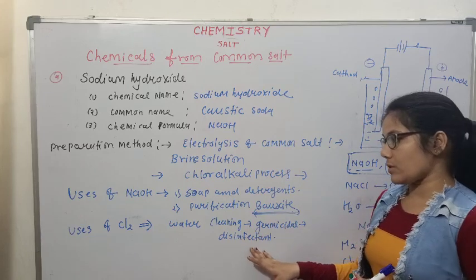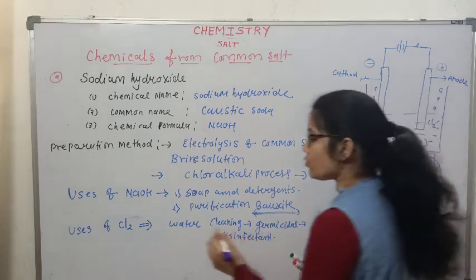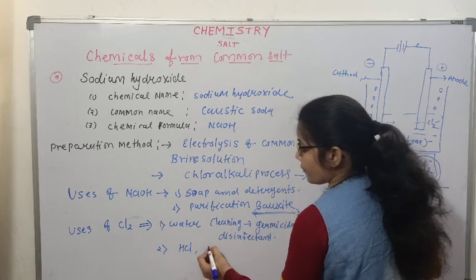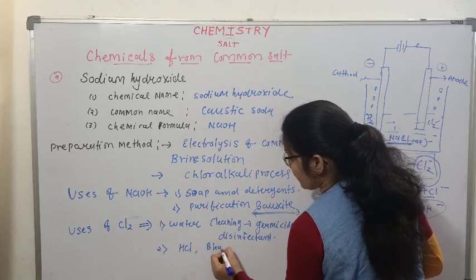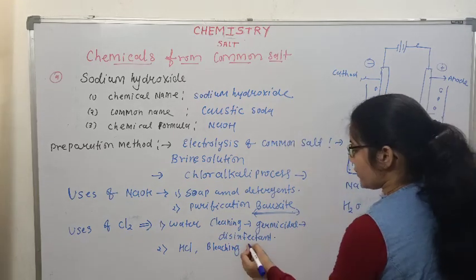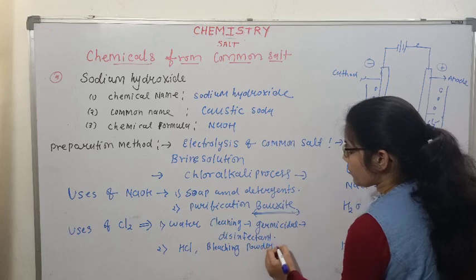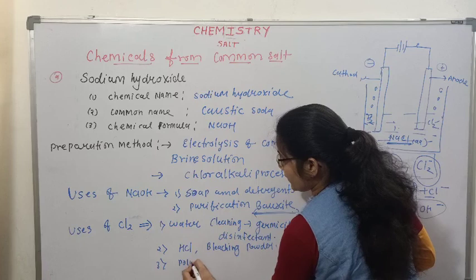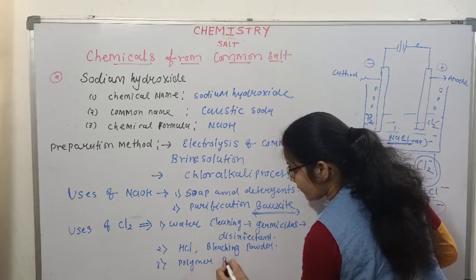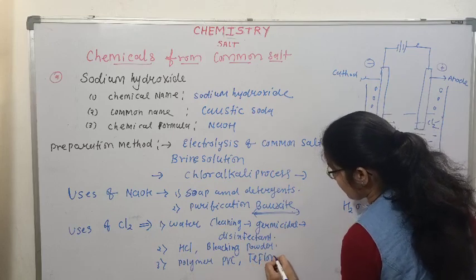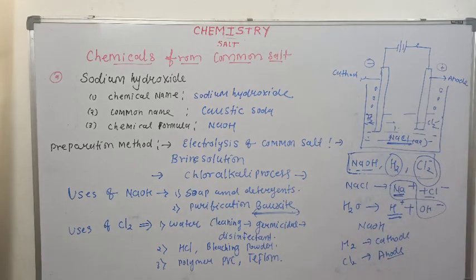That's why chlorine is used as a disinfectant. It is used for the production of hydrochloric acid, HCl, for production of bleaching powder, CaOCl2, and other chlorine products. It is used for the preparation of polymers like polyvinyl chloride, PVC, Teflon, and others. So these are the uses of chlorine.